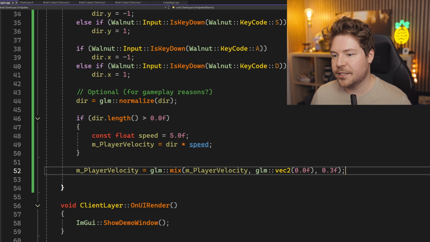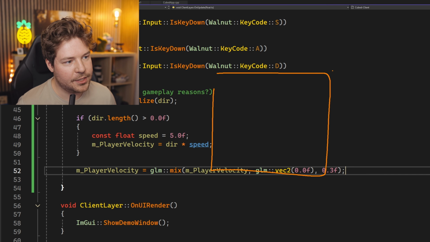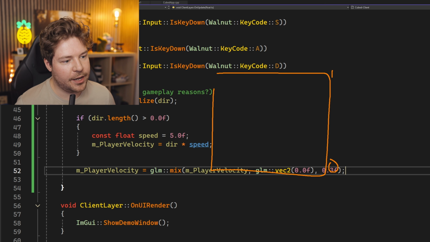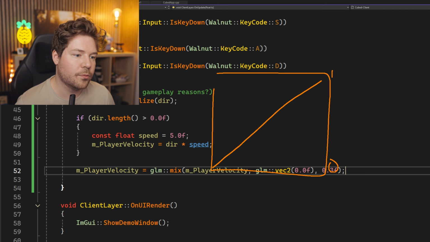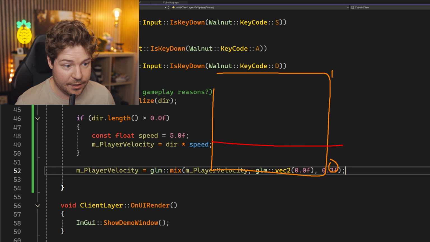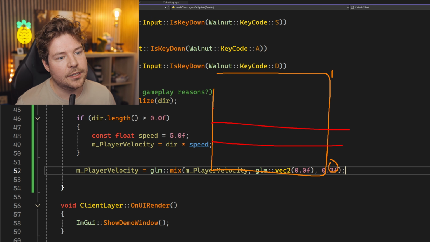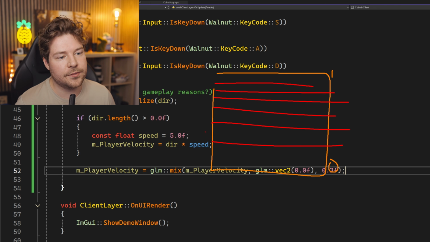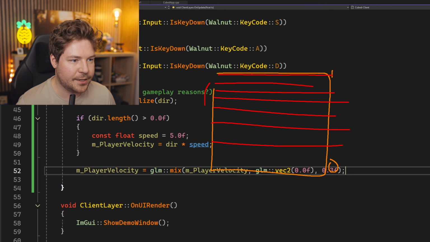I think the reason why is because what we're doing is, so if this is 1, this is 0, it's becoming a bit of a math class, I guess. But what we're doing is we're basically saying, okay, instead of just going from 0 to 1 with some kind of potential curve as well, if we want, we're just saying let's take 30% of the value every time. So the first time it's going to be here. The next time it's going to be here. The next time it's going to be here. And you can see that over the course of several frames, it's going to get very, very close to that, but not quite reach it. Kind of like an asymptote.